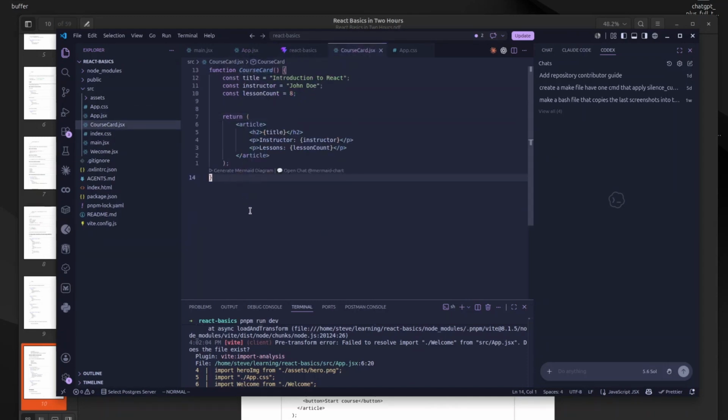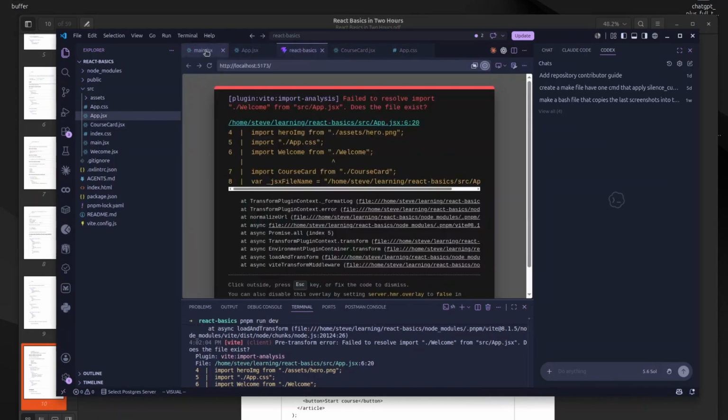Yes, and I think we need to go export default CourseCard because it wasn't importing. Let's see if it works. Give it a refresh. Still didn't work. What happened here? Welcome exists, but it does because it's here. Interesting perspective.